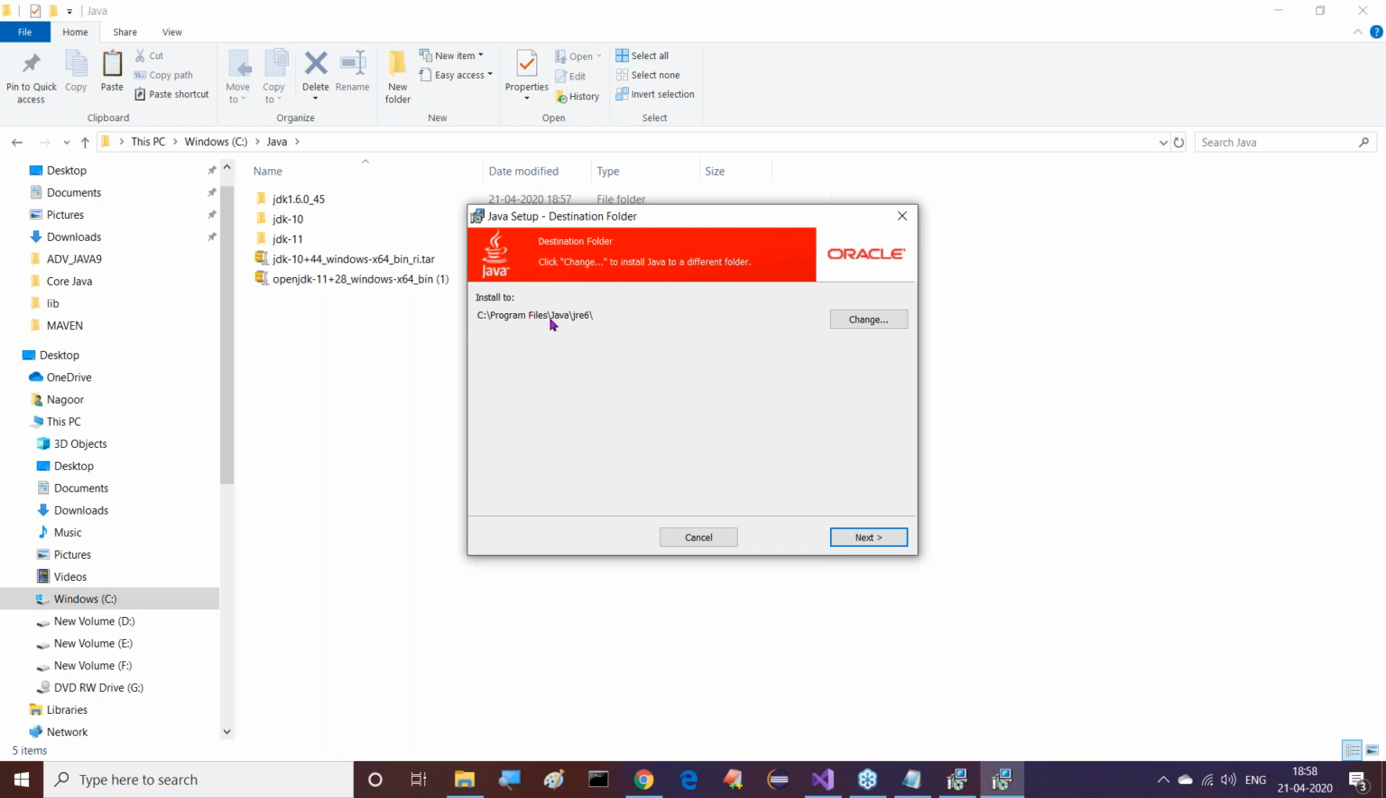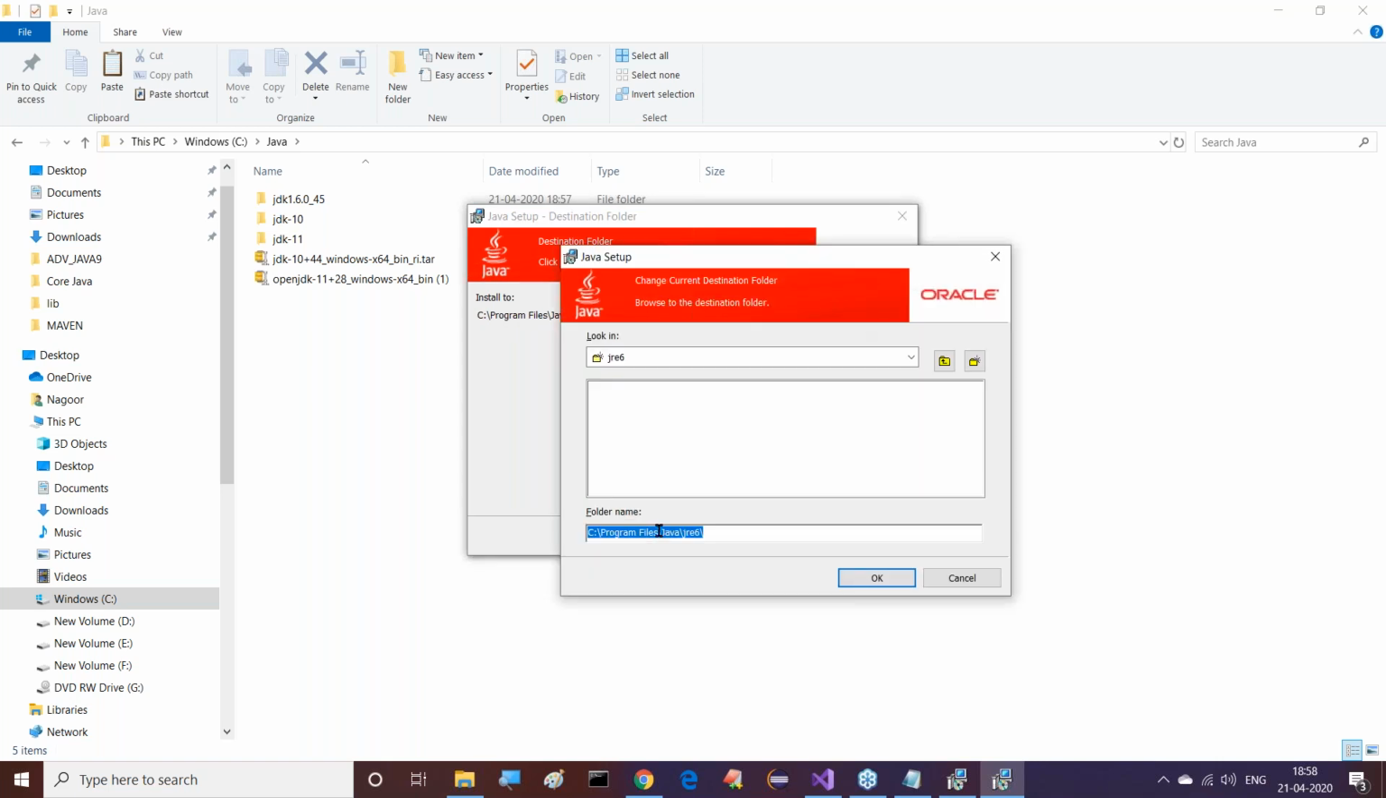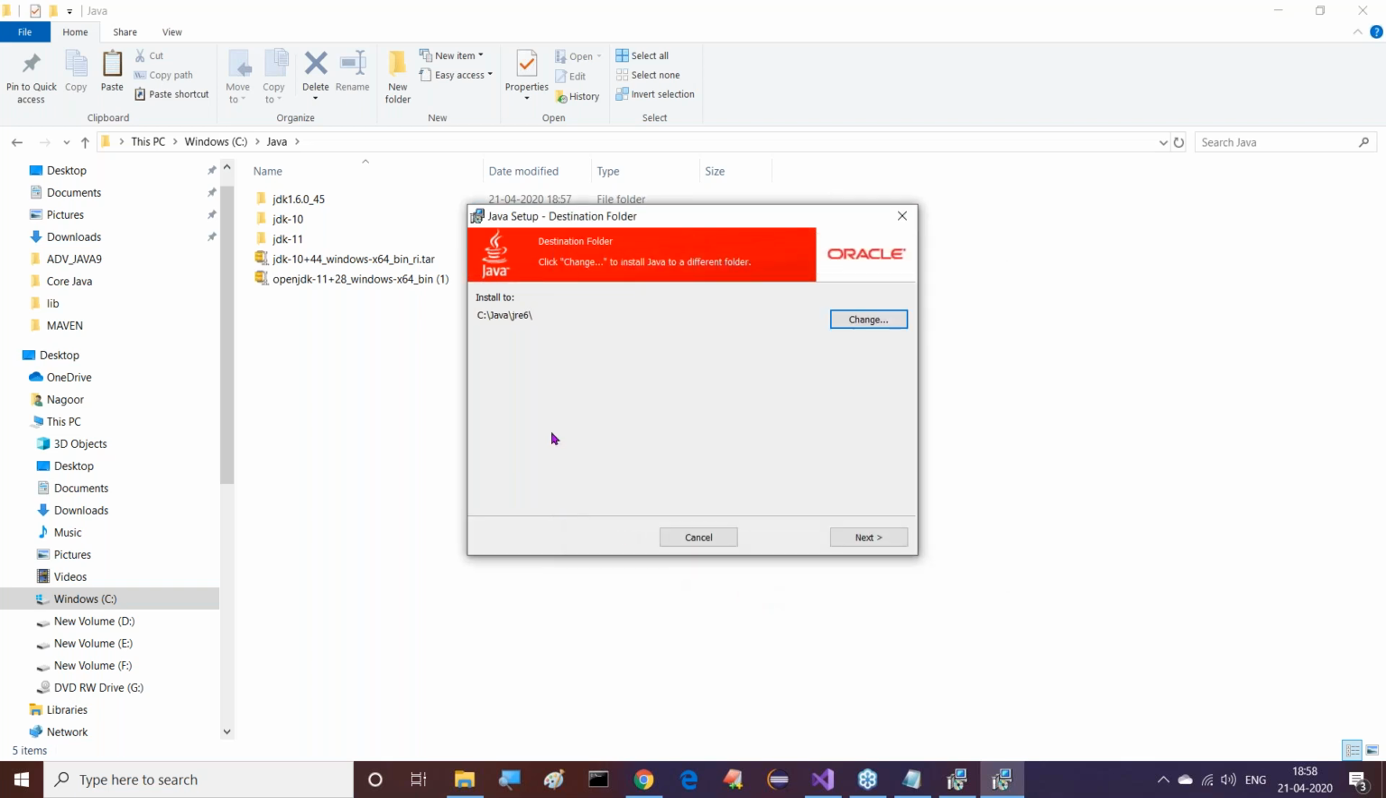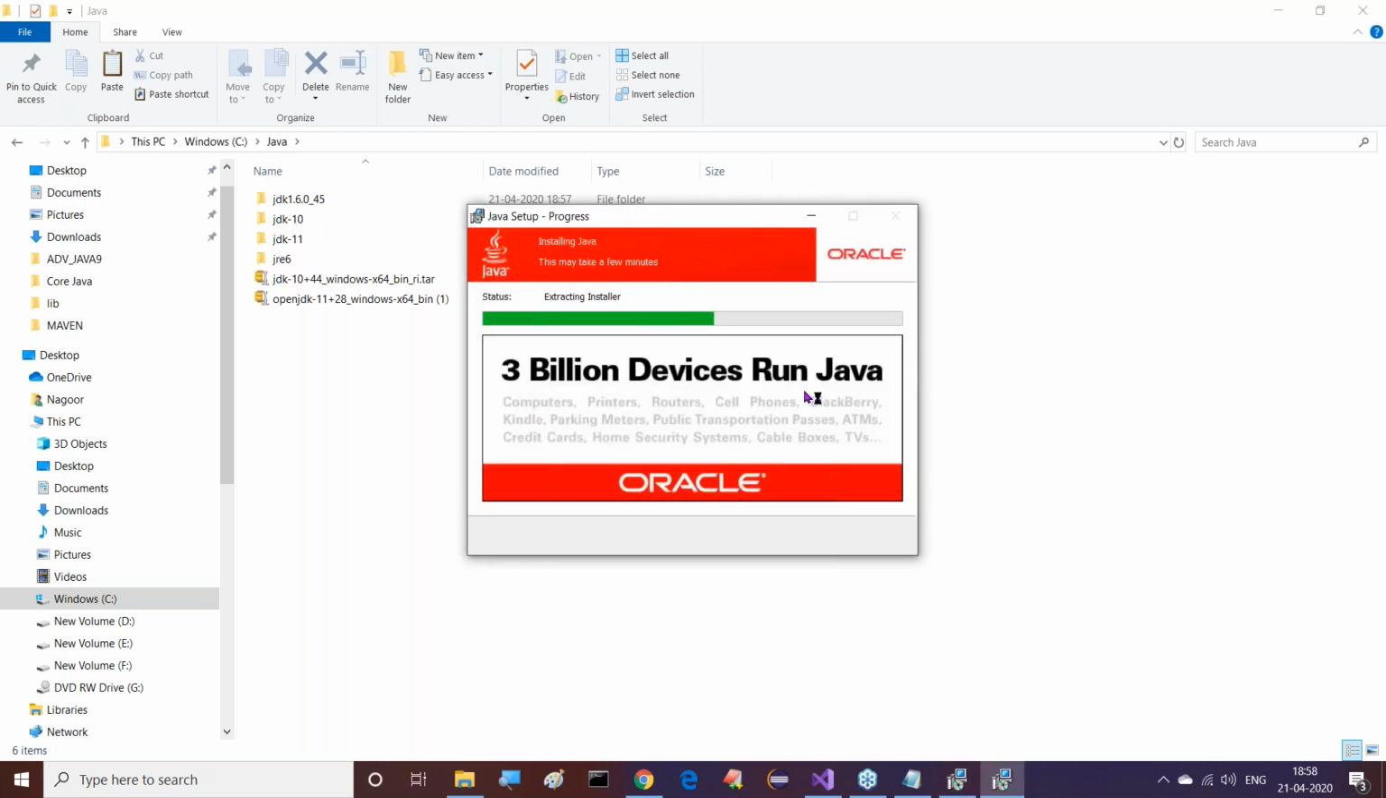See the program files Java location. I don't want to install under program files. Click on Change. Remove program files, it is not required. Directly put C Java JRE6. Click on the OK button. Now click on next. It's going to be installed. Observe this point, guys: 3 billion devices run Java. You can observe this clearly.